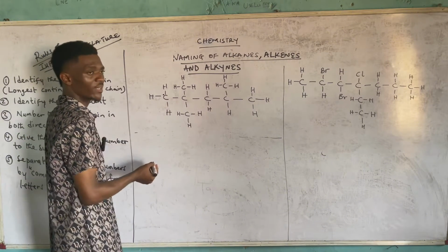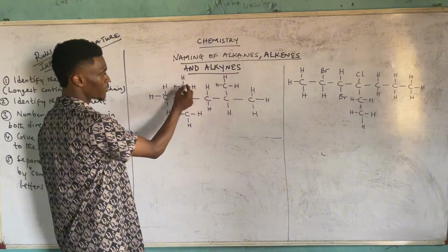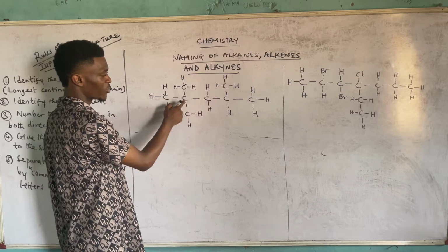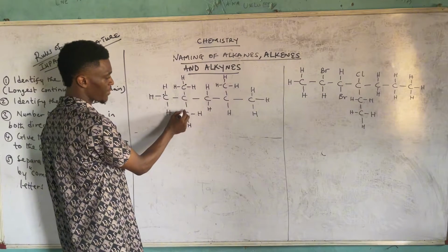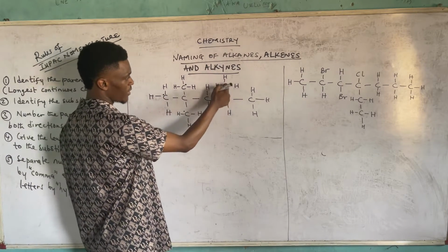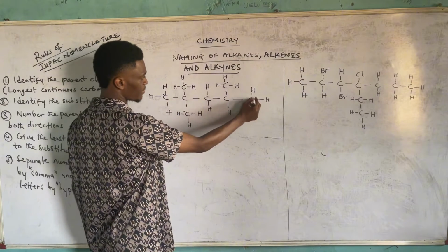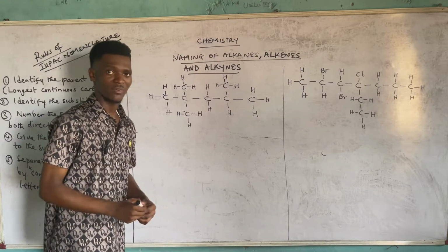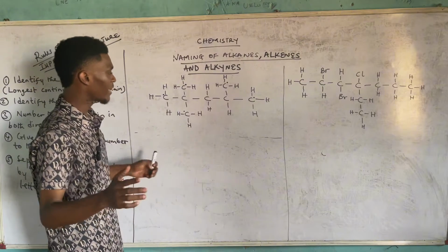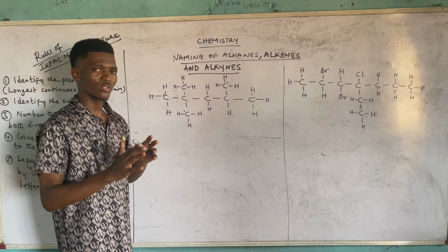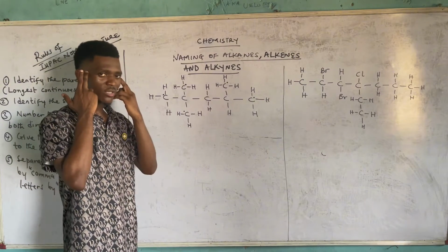So this is a primary carbon. Then what about this one? It's also primary because it's only connected to just 1 other carbon. What about this one? It is primary. Then this one is also primary. Then this is what? Primary. So you dot the primary carbons. Alright? So now you try to link 2 possible dots to get the longest chain with just your initiative.